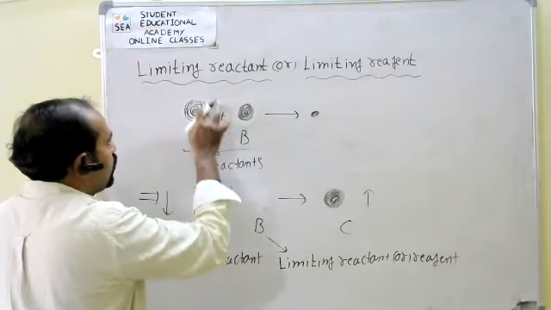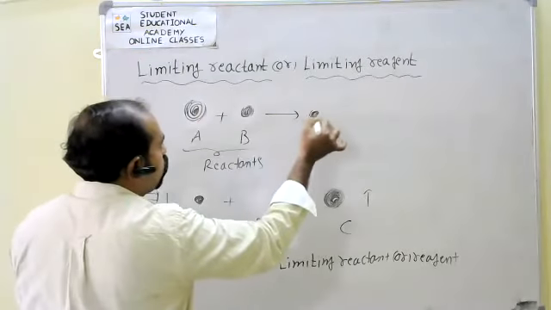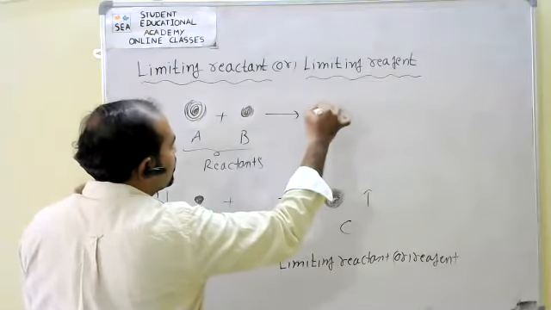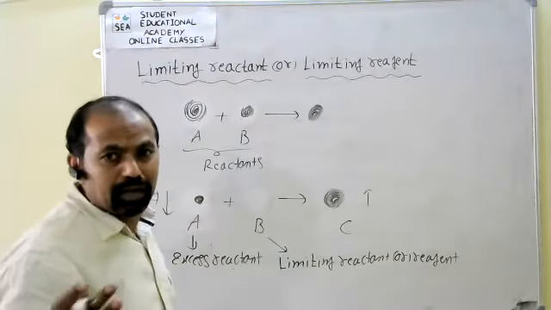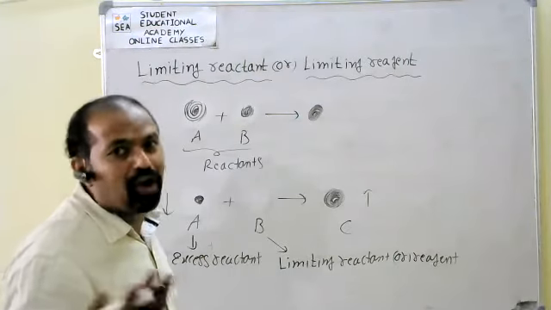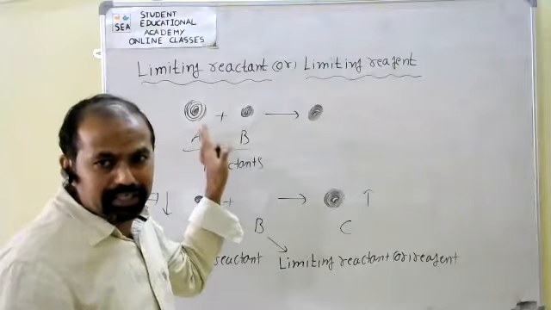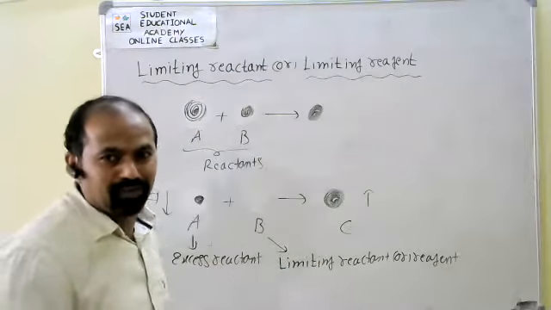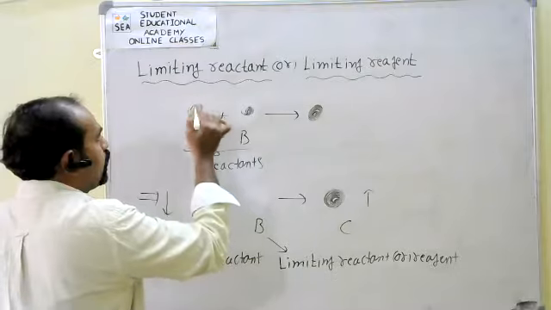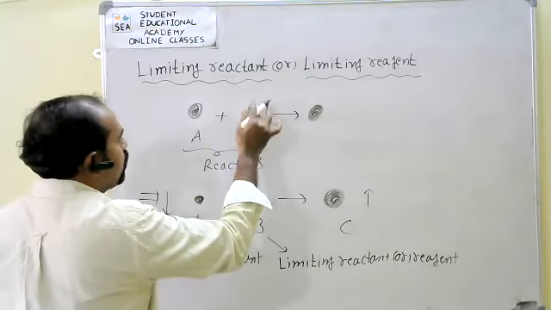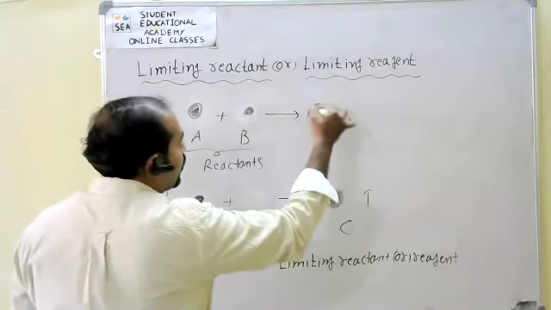These amounts will decrease, and at the same time the product amount will increase. According to the law of conservation of mass, mass can neither be created nor destroyed. It is just converted from one form to another. That's why both amounts slowly reduce while the product amount increases.